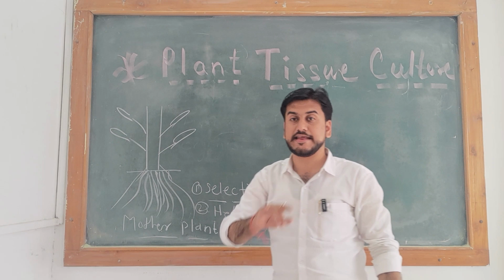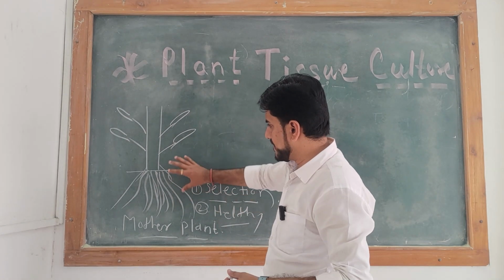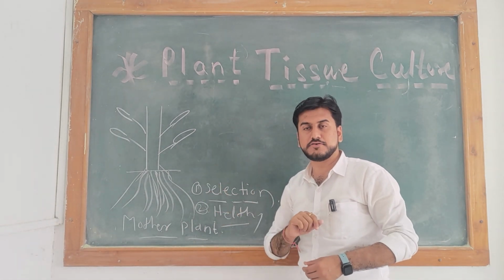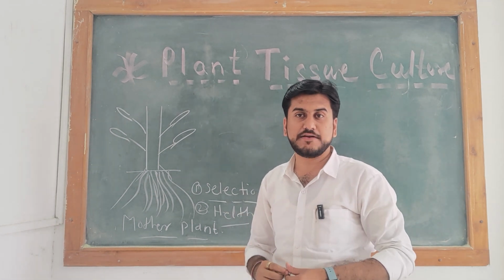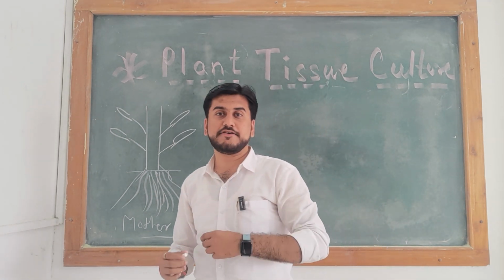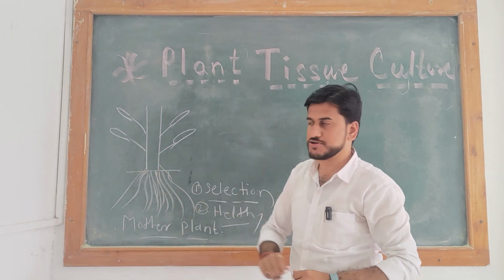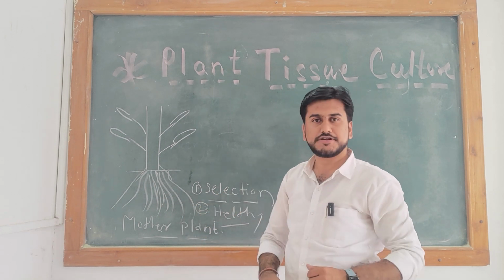This is the first and most important criterion. By using a part of this plant, we are producing a new individual plant body, or new baby plant, from the mother plant. So this first plant is known as the mother plant.